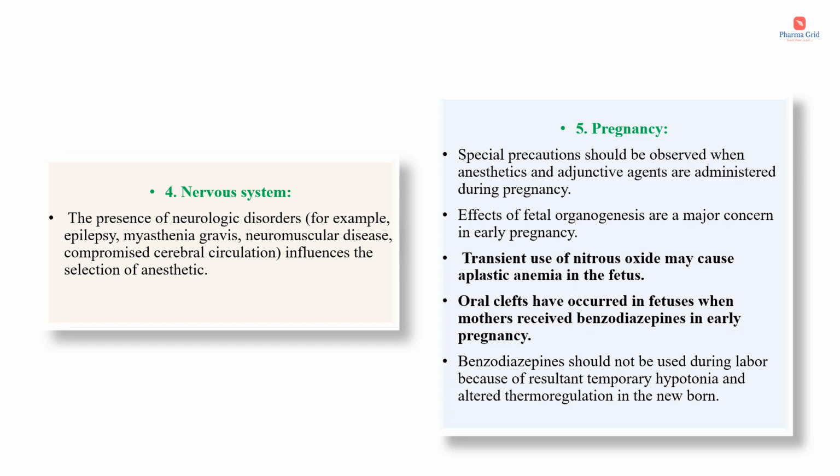Next organ system is the nervous system. The presence of neurological disorders such as epilepsy, myasthenia gravis, neuromuscular disease, and compromised cerebral circulation can influence the selection of anesthetic.